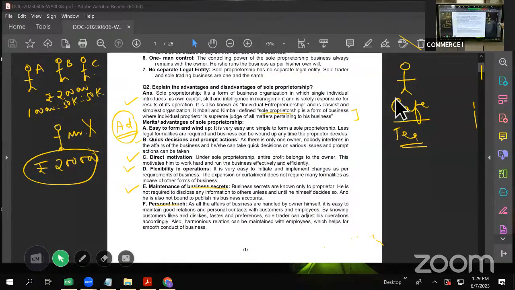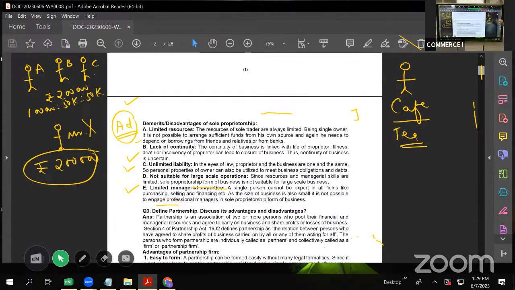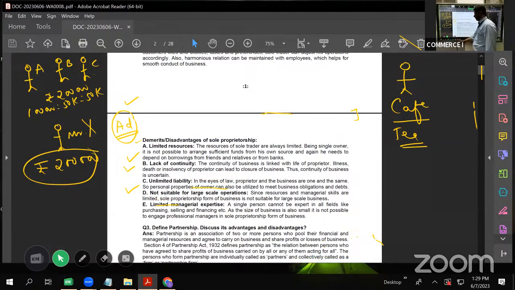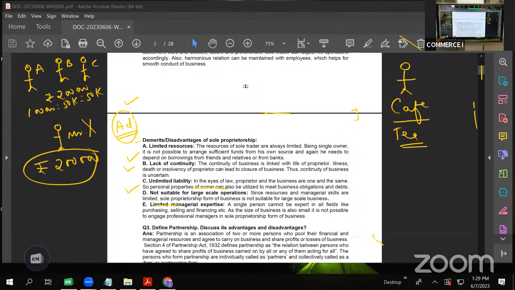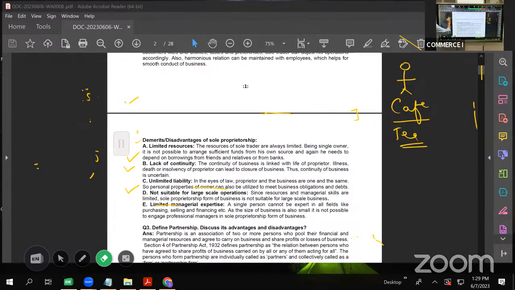Next, let us see the disadvantages of sole proprietorship. Now let us see the disadvantages of sole proprietorship. We have discussed the advantages, right? Now let us discuss the disadvantages of sole proprietorship.